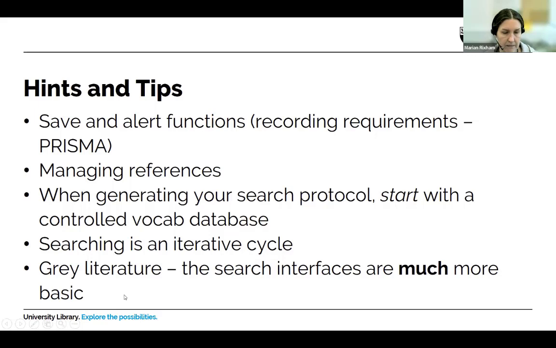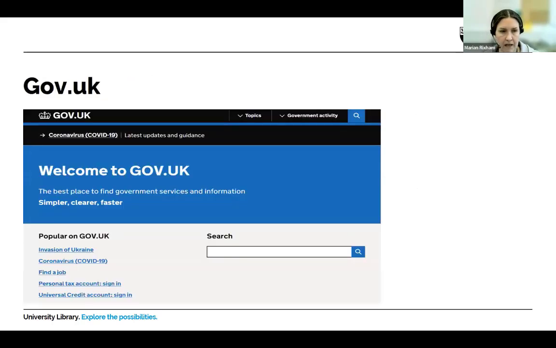And lastly, looking at grey literature. So you would want to transfer this search into whatever grey literature you have to search. And that often means that you have to pare back the search and make it a bit more basic. An example here, the government website that Amy was talking about, is just a very basic search box.